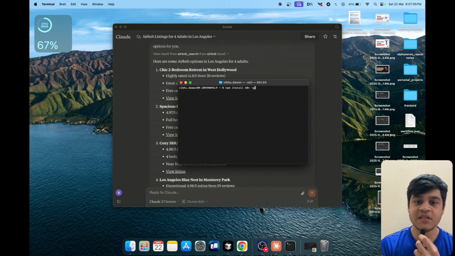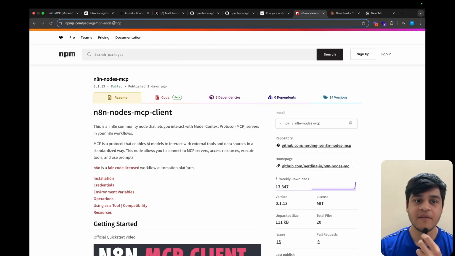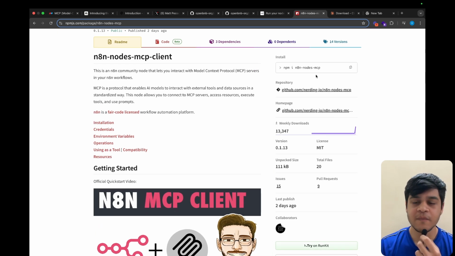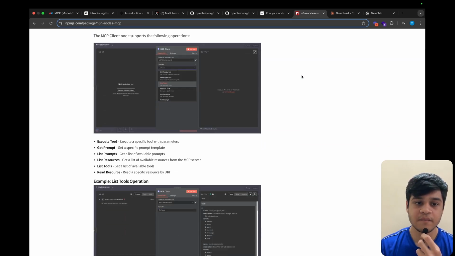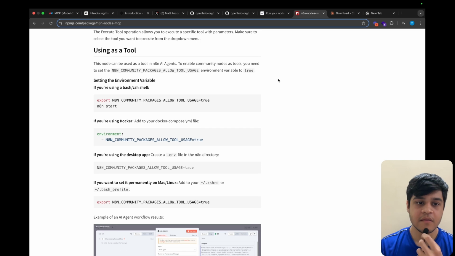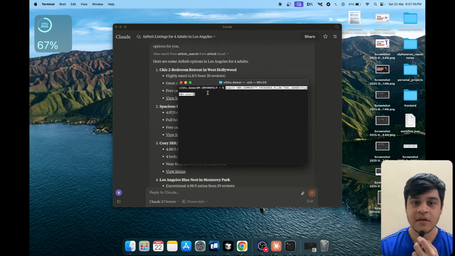Just enter this command. I will not run this command because I have already installed the N8N in my local machine. So once installing this, all you need to do is go to this repo. I will also provide this link in the description. So in this repo, you just need to go down, and then you just need to copy this. We will be using MCP client as a tool. So we are required to run this command. Yeah. So if we run this command, export N8N, and then just copy this and then paste.